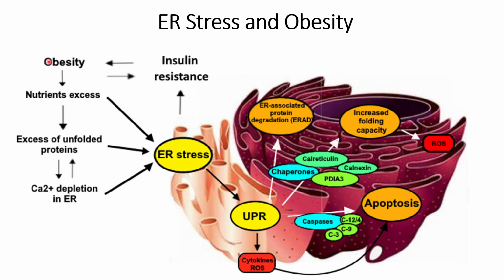One of the main reasons that ER stress occurs is obesity. There are many other reasons, but the main one shown here is that obesity leads to nutrient excess, and it will cause more translation of proteins in the endoplasmic reticulum that will cause ER stress within the cells. This excess ER stress will also cause Ca2+ depletion in the endoplasmic reticulum. One of the functions of the endoplasmic reticulum is to maintain the steady state of calcium within the cells.